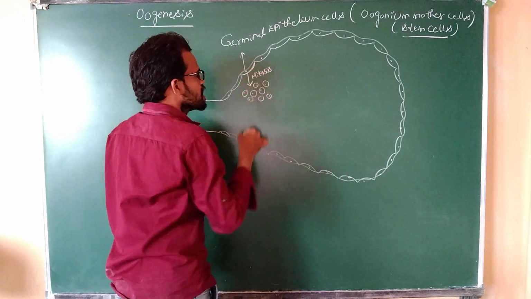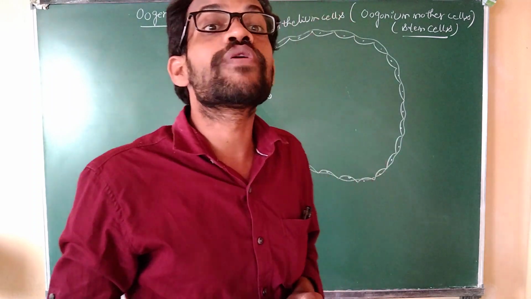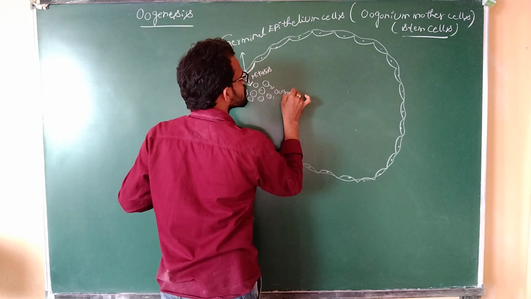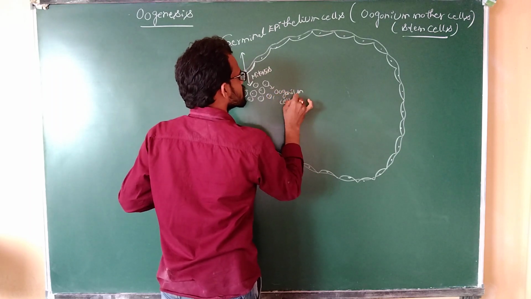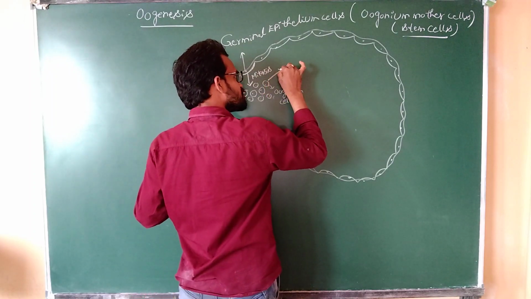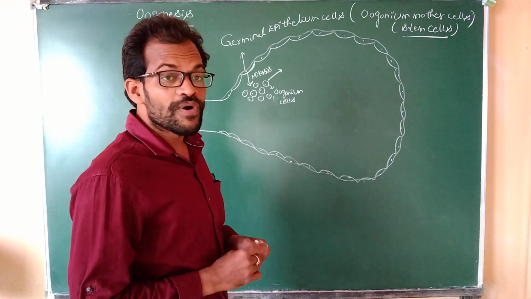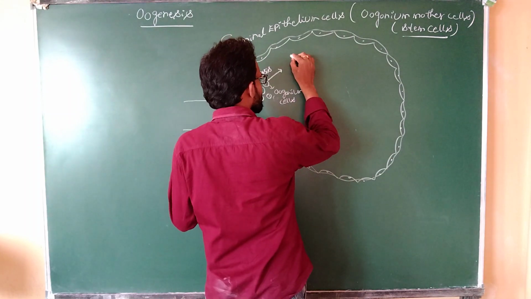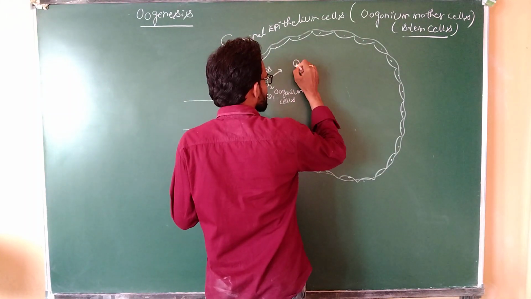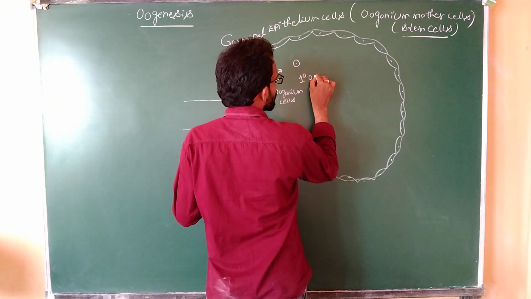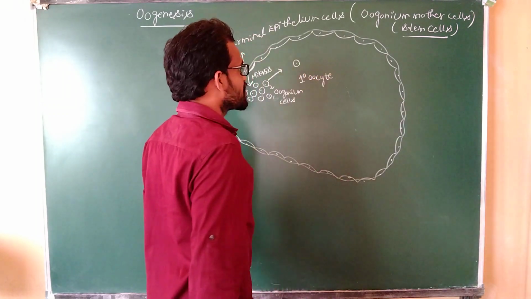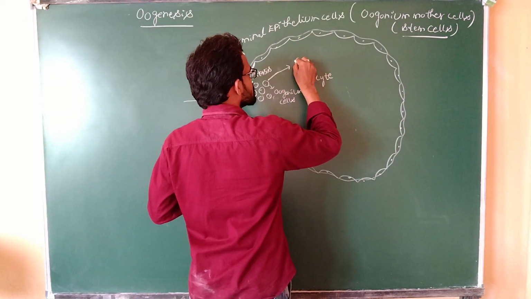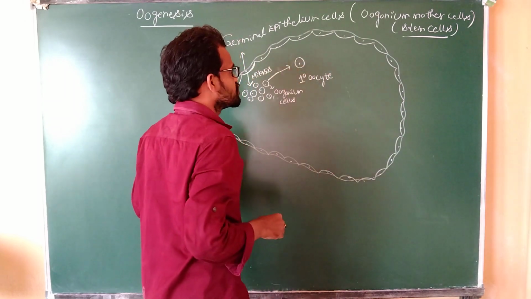They will produce oogonium cells. The oogonium cells continuously increase in size, and the enlarged oogonium cell is nothing but the primary oocyte. The size of the cell increases.